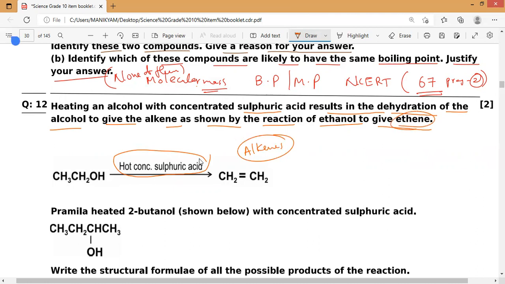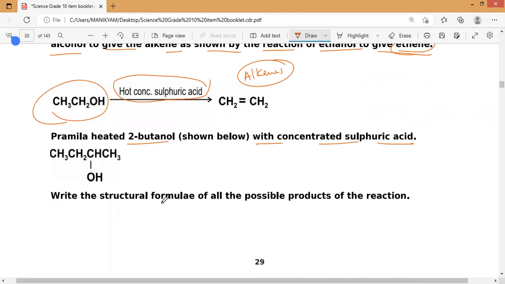Now, Pramila heated 2-butanol with concentrated sulfuric acid. Instead of ethanol, she has taken butanol, nothing different. Now they are asking, write the structural formulae of all the possible products of this reaction.